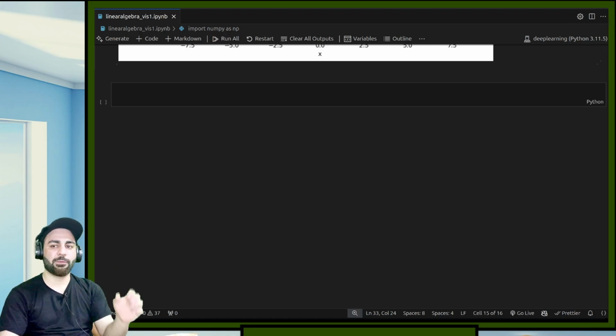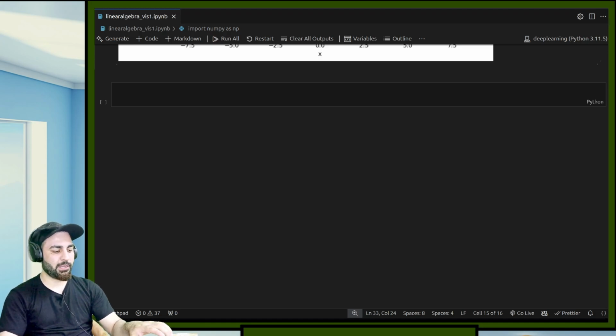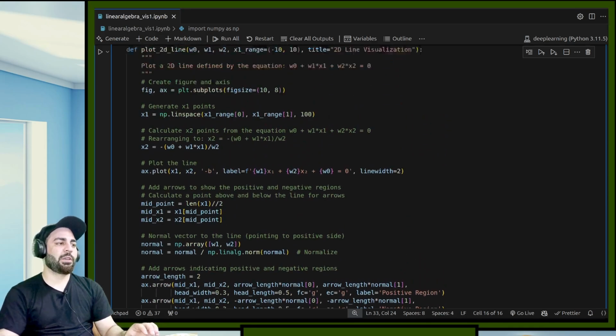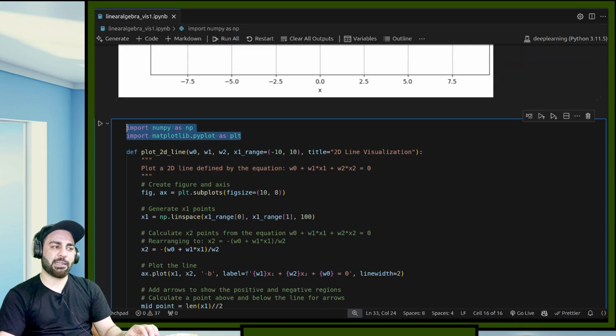Okay, I'll do it in both ways. So what I'll do is I'll just copy one snippet of code and paste it over and explain it. Now if you see it over here, the standard imports: import numpy and import matplotlib.